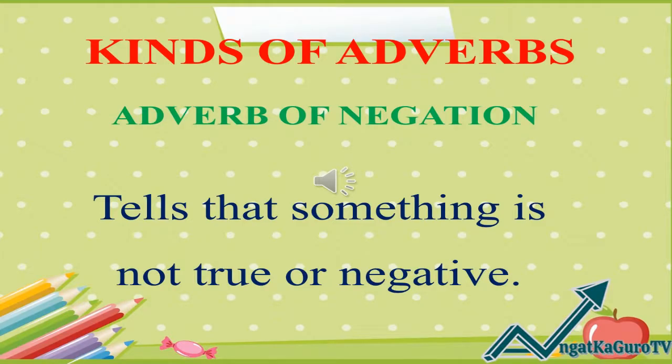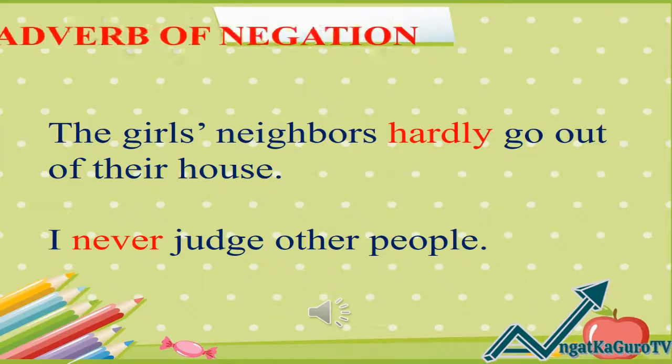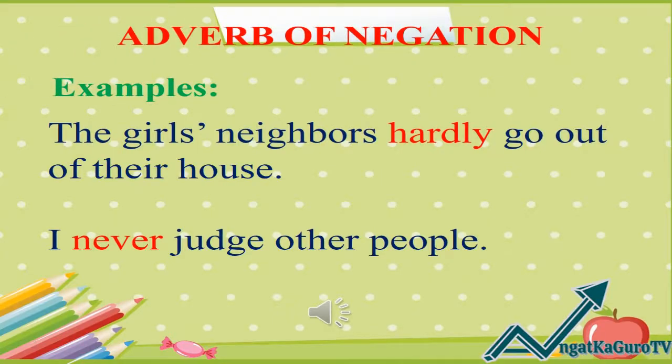Next is the adverb of negation. The adverb of negation tells that something is not true or negative. Examples of adverb of negation. Number 1. The girls' neighbors hardly go out of their house. Number 2. I never judge other people.